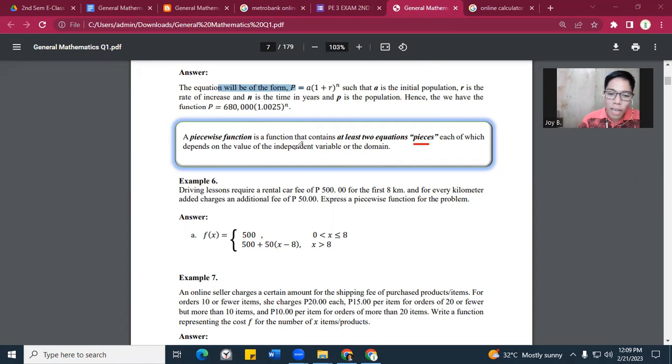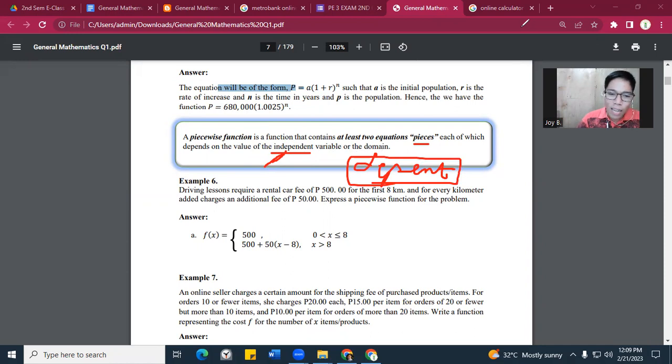So meron tayong dependent and independent. Kapag sinabing independent, so it can stand alone. So for example, to easily understood, we have the word independent and dependent. Kapag sinabing independent, you can stand by yourself. For example, your mom and dad can stand by themselves. They can live by themselves because they have job. But you, since you still don't have a job, you are dependent. It means that depende tayo sa ating parents because we cannot still make our own money. So that's the word dependent.